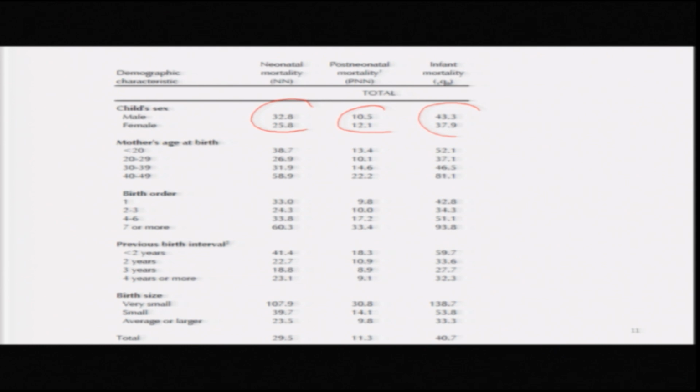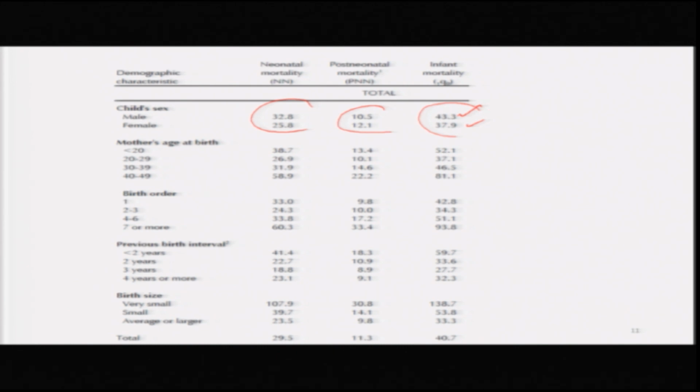In postneonatal mortality, males have an advantage. Perhaps this is due to neglect of female babies. In infant mortality also we find that mortality among males is higher, 43.3, while it is only 37.9 for females.